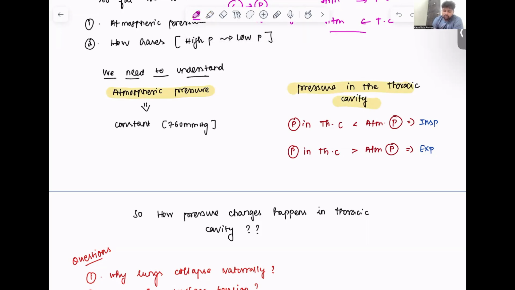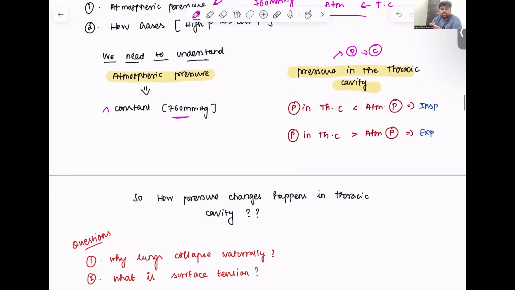I mentioned earlier the pressure in the atmosphere is a constant, around 760 mmHg. The pressure in the thoracic cavity changes, right? What happens to the pressure in the thoracic cavity during inspiration? During inspiration, we saw the pressure in the thoracic cavity was less than the pressure in the atmosphere. Whereas during expiration, the pressure in the thoracic cavity was greater than the pressure in the atmosphere, right?